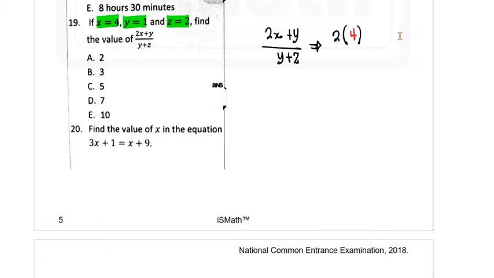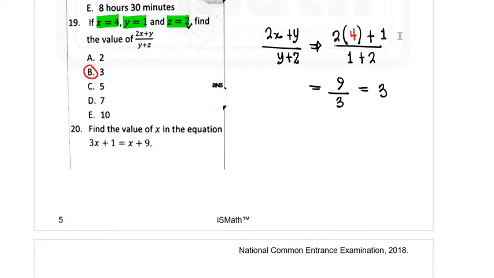So we have 2x, which is 2 times 4, plus y is equal to 1, that'll be plus 1 over y again, which is 1, plus z is 2, so plus 2. So the numerator here will reduce to 2 times 4 will give you 8 plus 1 will give you 9, and then the denominator will be 1 plus 2 to give you 3, and so your answer here will be equal to 3. So your option is option B, the correct option.